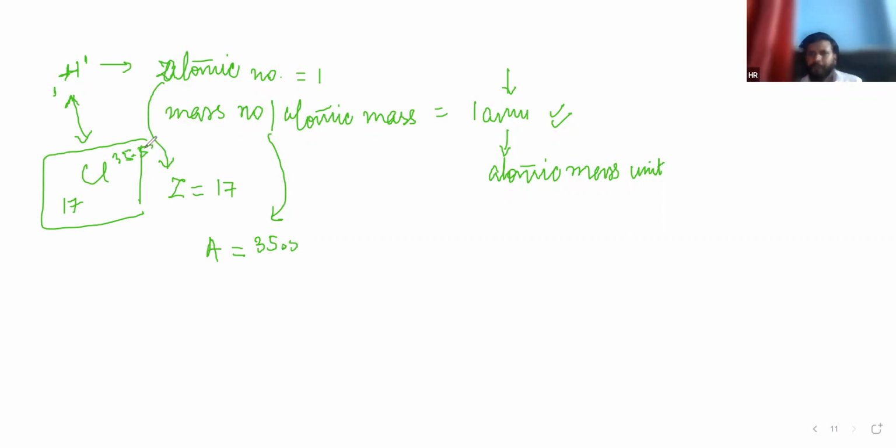Got it? Is there any doubt in this? Same elements will have same atomic number and same mass number. Different elements will have different mass number and different atomic number.